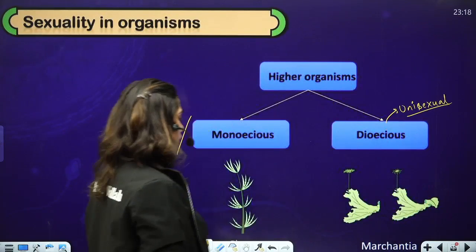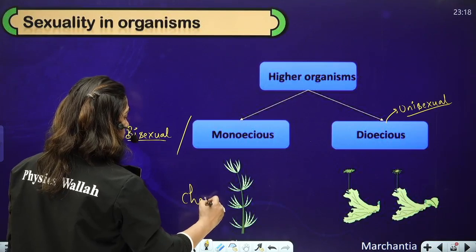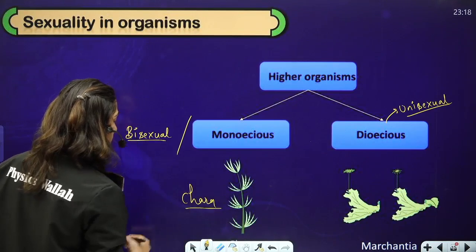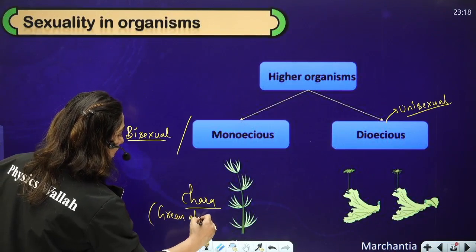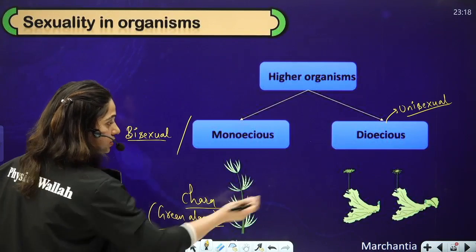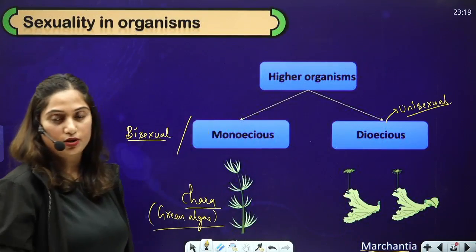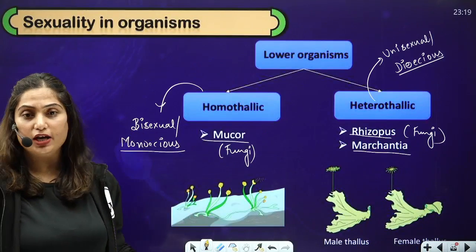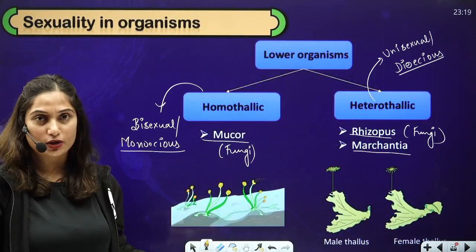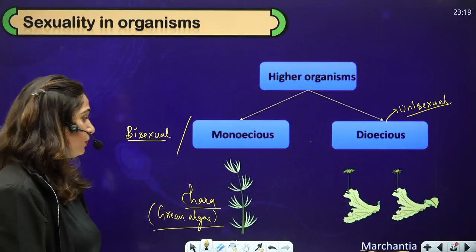This is the example of Chara. The diagram you're seeing here is Chara, which is a multicellular green algae. And the diagram you're seeing here is Marchantia, which is dioecious or unisexual, right? So to explain the sexuality of an organism, we can use the terms homothallic or heterothallic, or we can use the terms monoecious or dioecious. Clear?